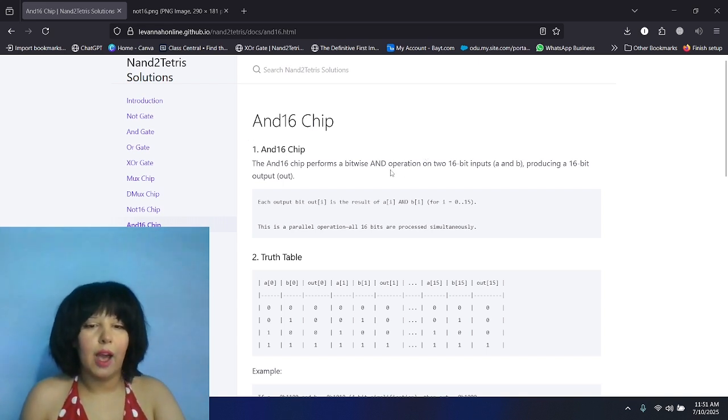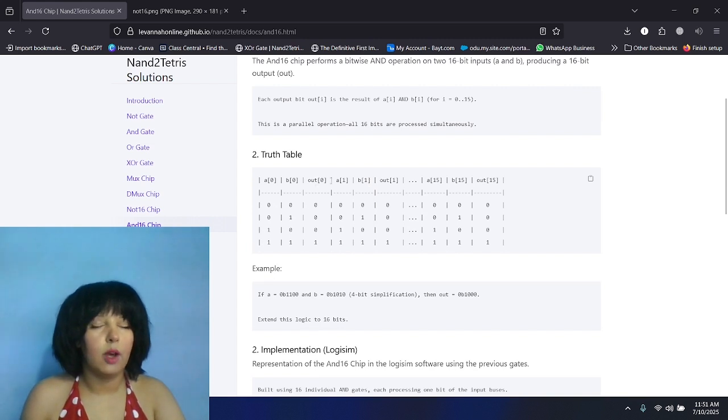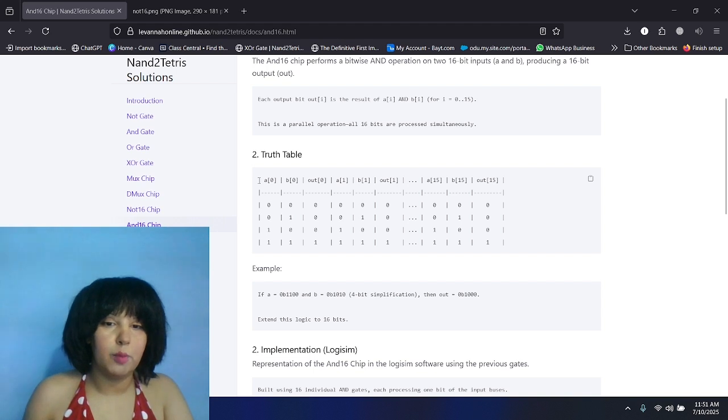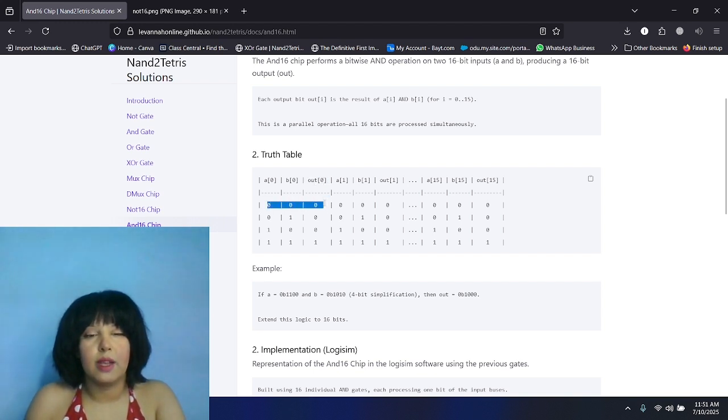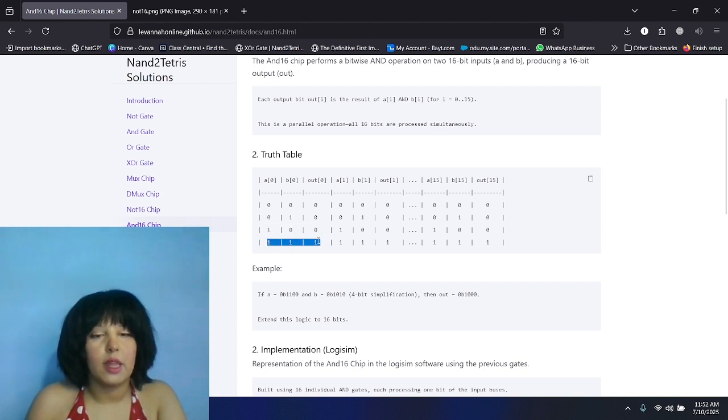So we will have an output of 1 and the input is 2, A and B, and each bit of the input A is 0, B is 0. The output will be A and B. If you remember the truth table of the AND gate, it's only true when both are 1. So when both of them are 0, or when one of them is 0, then the out will be 0. And when both of them are true, then the out will be 1.